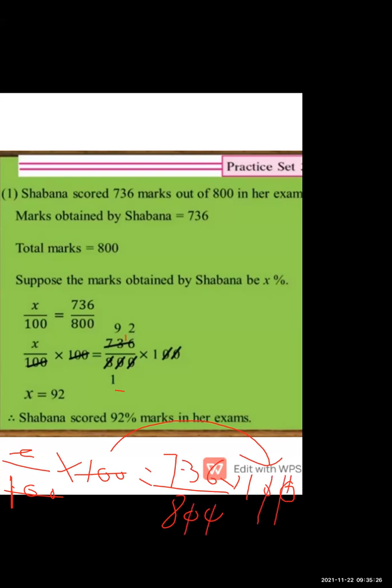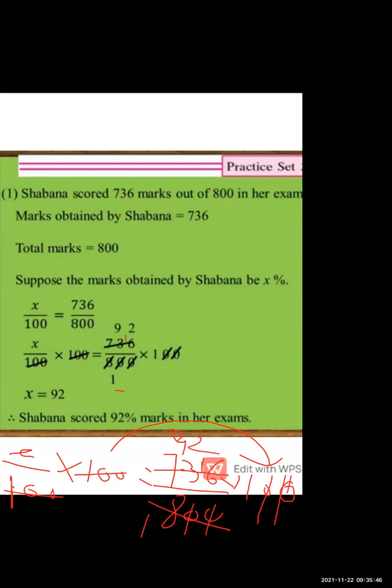Now 736 upon 8. 8 ones are 8. 8 nines are 72. 1 remains, we will give it to 6. It became 16, and 8 twos are 16.